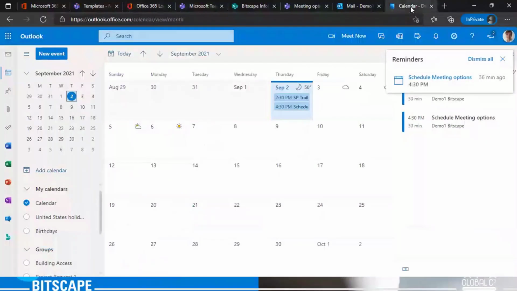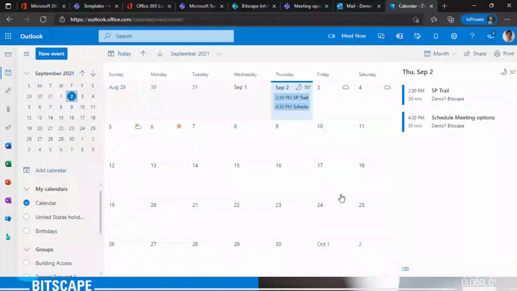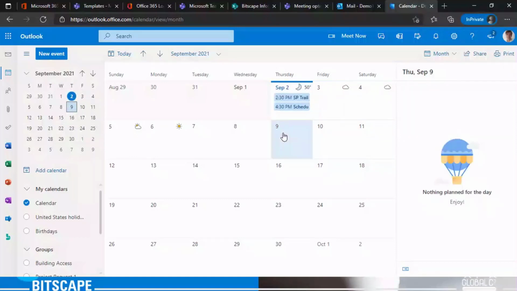But let me show you. This is my web Outlook. All you need to do is click on it, and you get different sorts of options. You'll be able to create the new meeting invite from here itself. This is one sort of thing you can do.